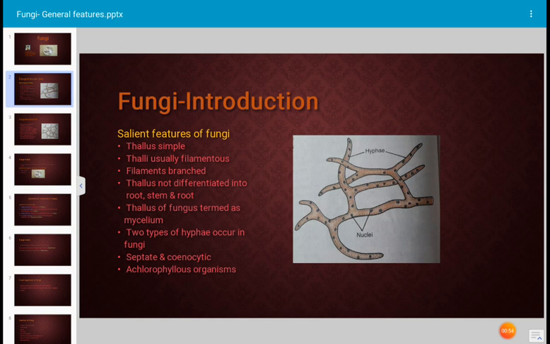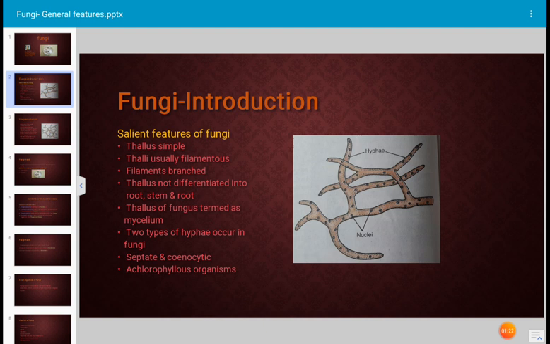Mostly the thallus is filamentous, filament-like, thread-like. The filamentous thalli are branched. The thallus is not differentiated into root, as I told you, and the thallus of a fungus is termed as mycelium. What is mycelium? That is the thallus of the fungus.